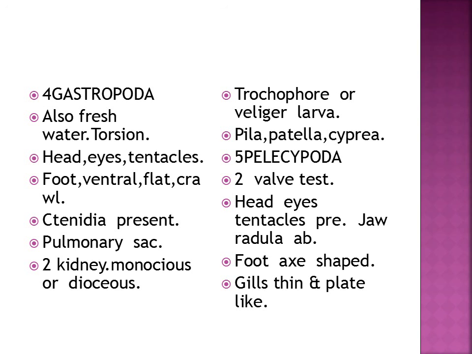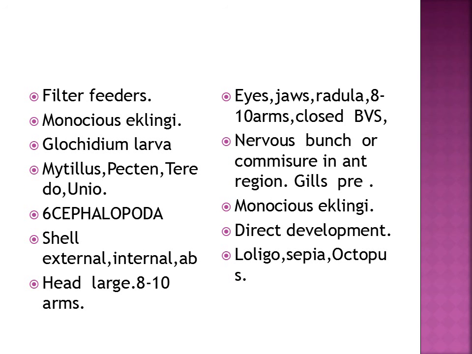Next class is Pelecypoda. 2 valves are present. That is why they are also known as Bivalvia. Head, eyes, tentacles are absent. Jaws, radula are absent. Foot is axe-shaped. Gills thin and plated. They are filter feeders. Monoecious. Glochidium larva is present. Mytilus, Pecten, Pteria and Unio are examples.